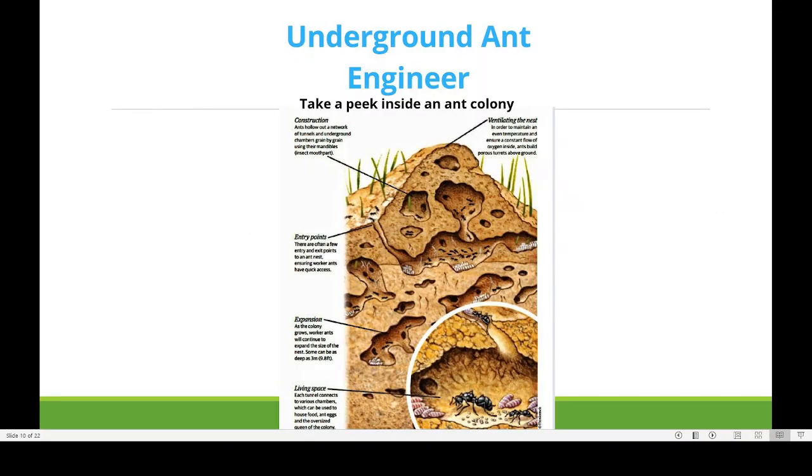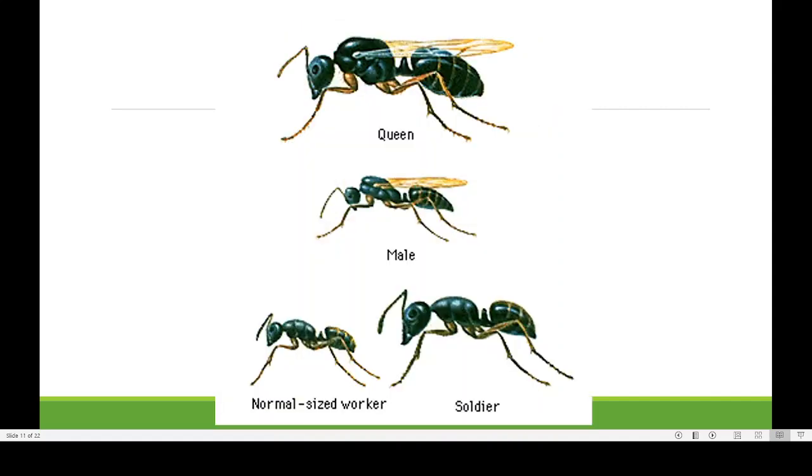So this is how the different points are there. See, there is a ventilating hall, an entry point, an expansion point, living space. Just like a very large house has a living room, kitchen, bedroom, that kind of arrangement is also present in this underground colony.